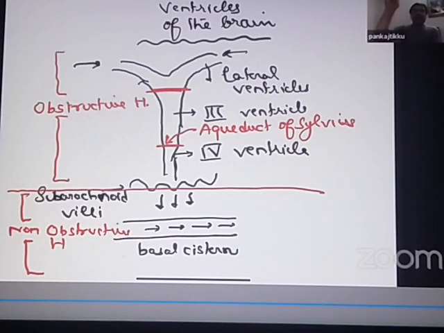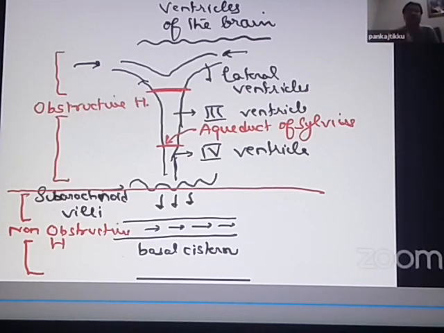But if the obstruction is outside the level of the ventricles, the CSF normally passes through the lateral ventricle, the third ventricle, and the fourth ventricle, but the moment it starts getting absorbed through the subarachnoid villi or flows in the basal cistern, some obstruction starts happening. This is known as a non-obstructive hydrocephalus.